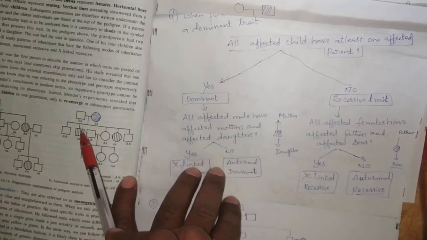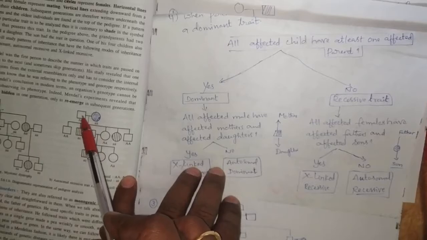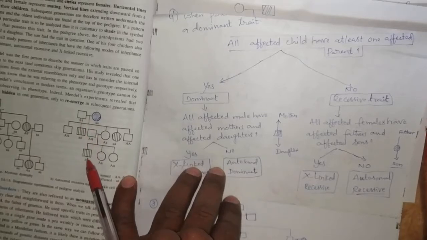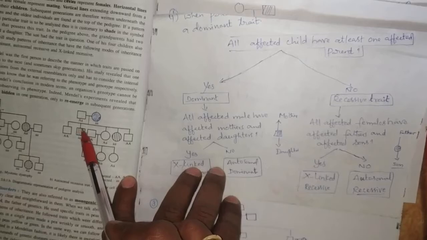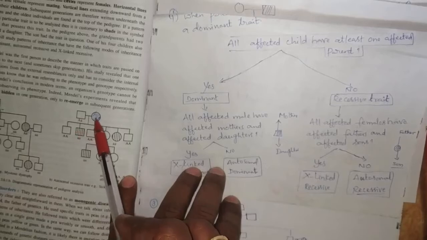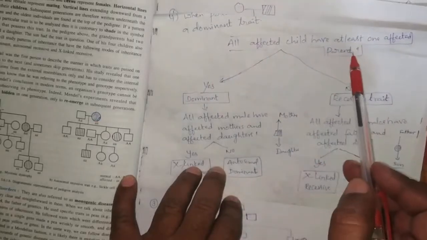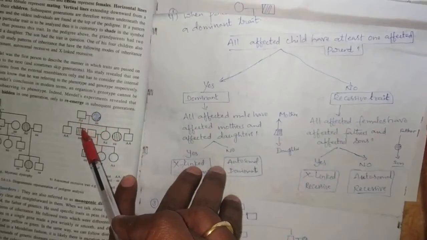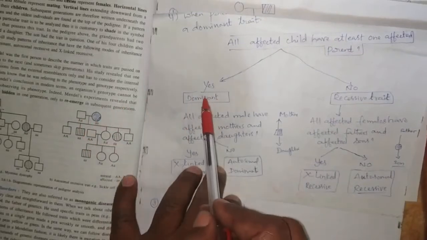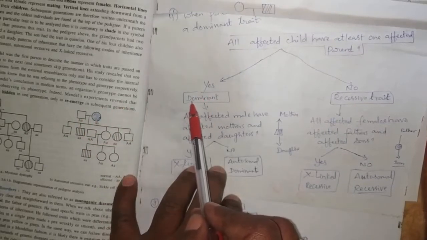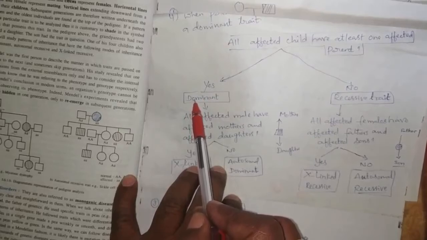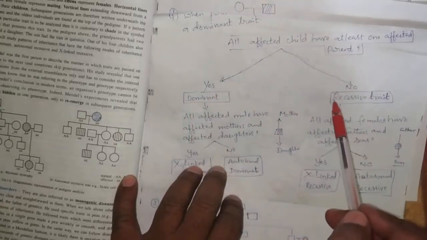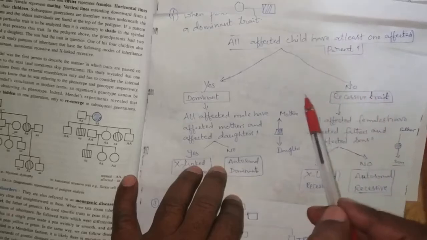So here there is one affected child. This is the parental generation, this is the first generation, and this is the second generation. An affected child has an affected father or affected mother, at least one affected parent. If yes, the disorder is a dominant disorder. If no, the trait is a recessive trait, a recessive disorder.